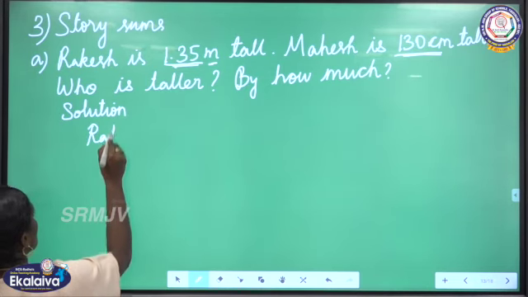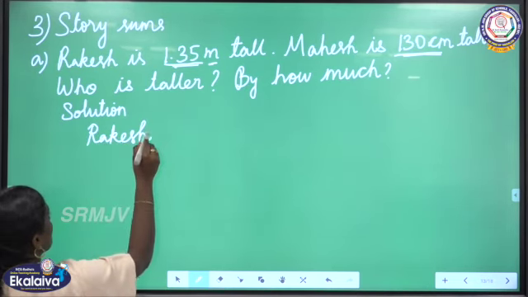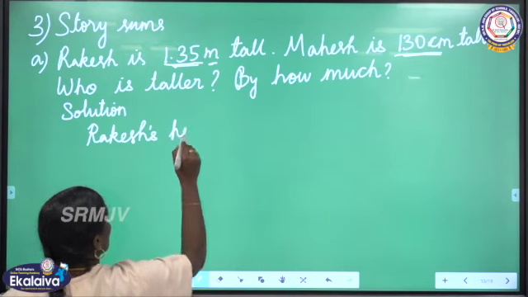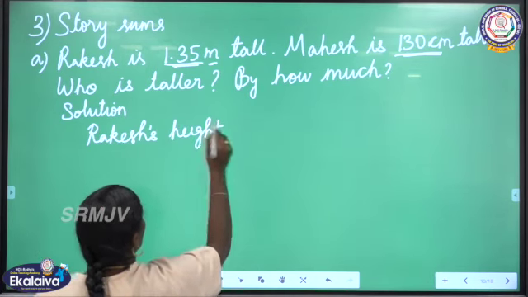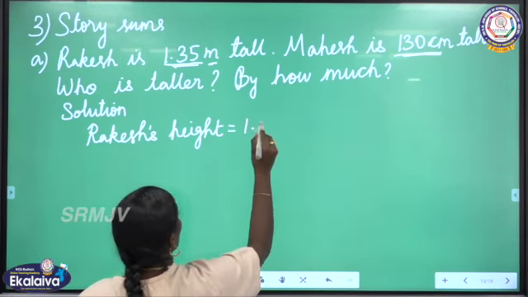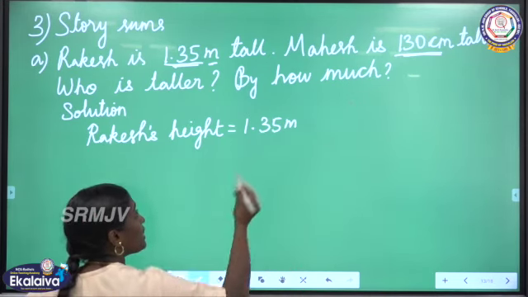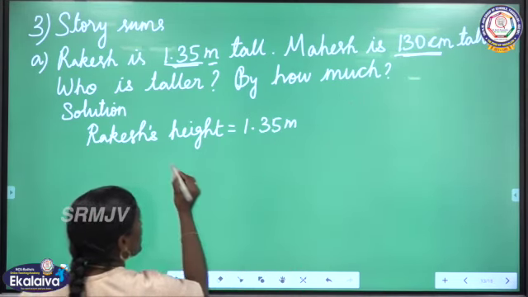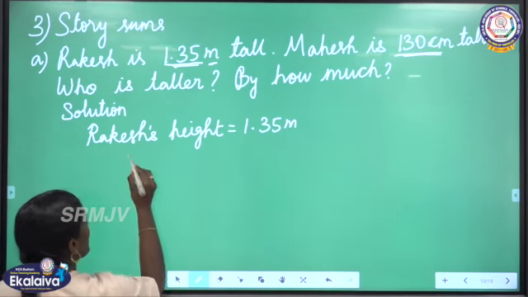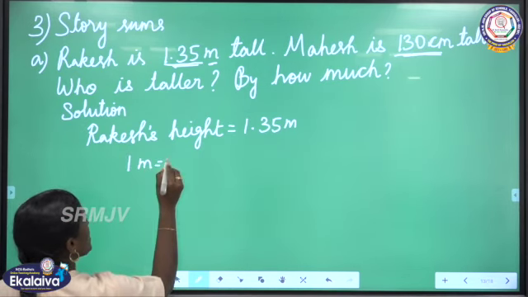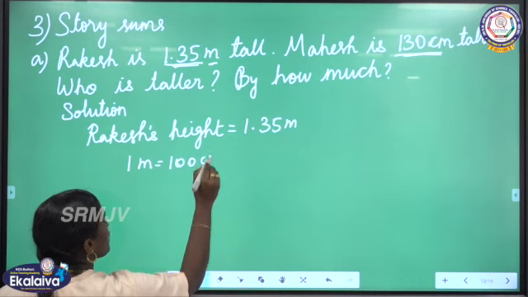Rakesh height is equal to 1.35 meter. To convert it into centimeter, we are going to multiply it by 100 because 1 meter is equal to 100 centimeter.